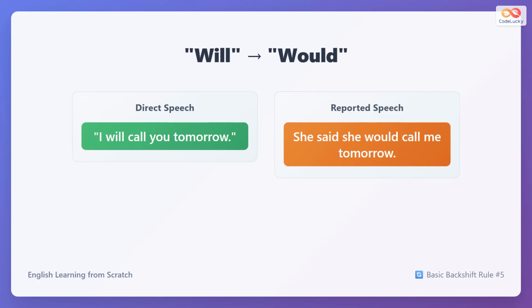Future with will becomes would. I will call you tomorrow changes to she said she would call me tomorrow. Will always changes to would in reported speech. This is the future tense backshift.